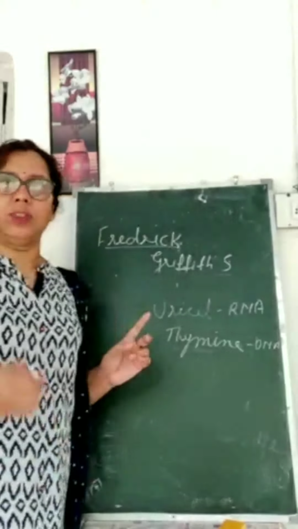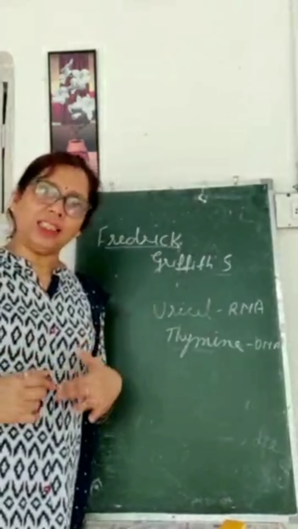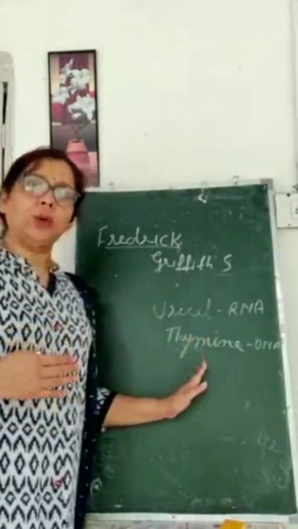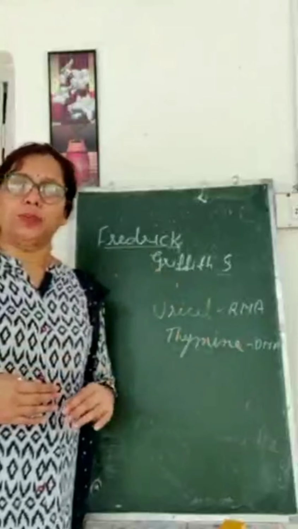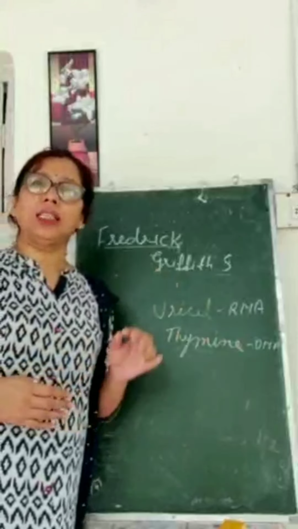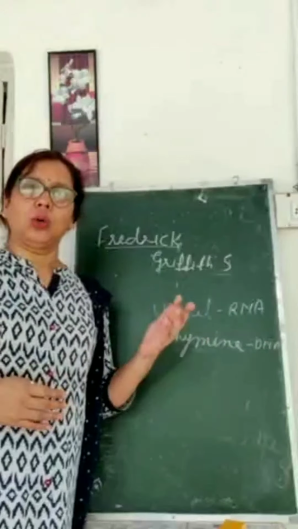So again, because of this reason also, because uracil is more reactive, तो वो less stable है, और thymine is more stable. So that is why again the DNA is proved as more stable और ज़्यादा stable है. That is why it is appropriate for being a genetic material. So all these are